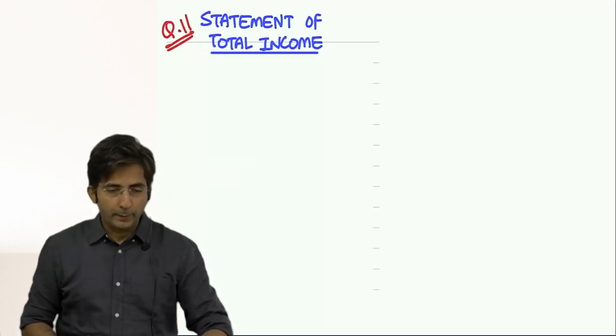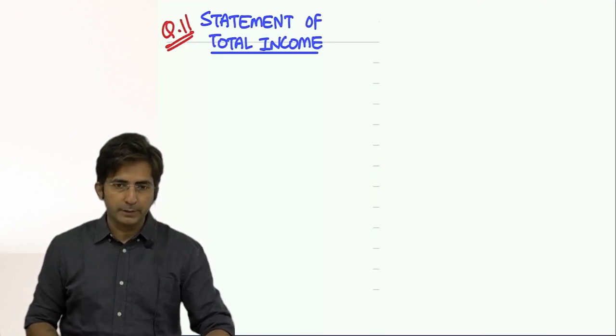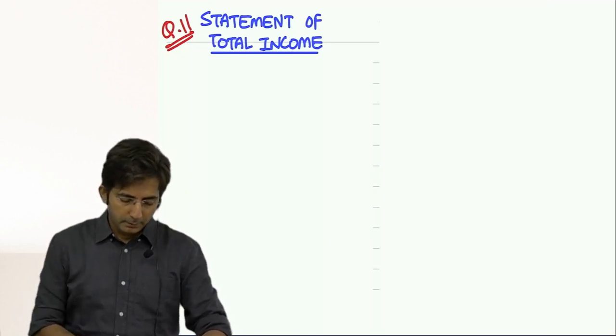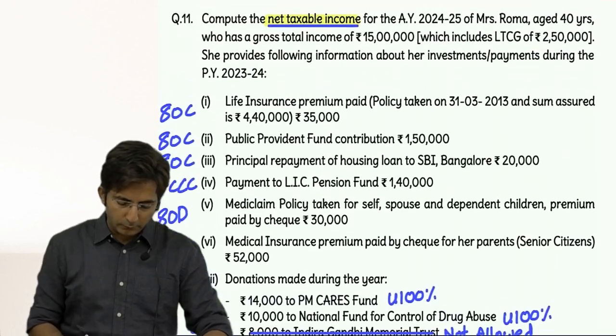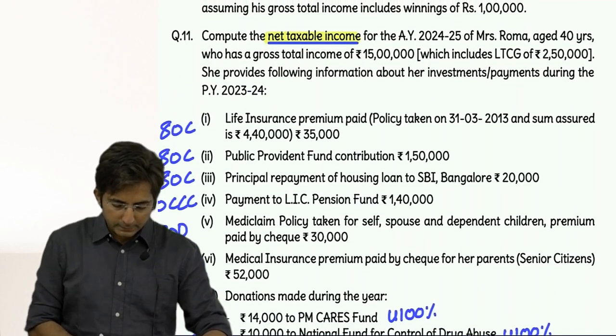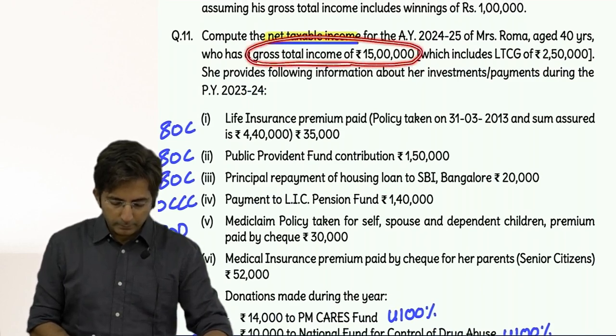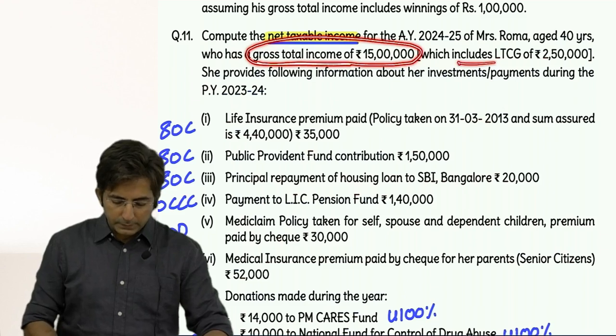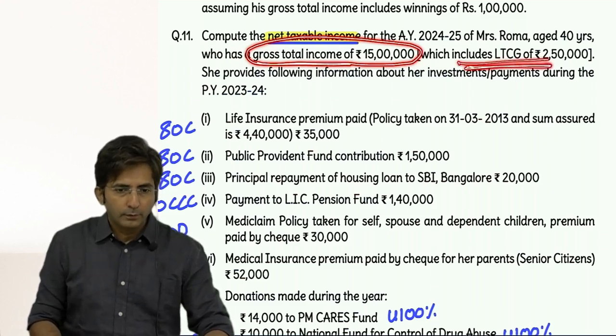Okay, what is the format? First we write all 5 heads of income. But here they have not given the details of the 5 heads. They have directly given the gross total income. But we have some detail that in her gross total income there is some long-term gain.